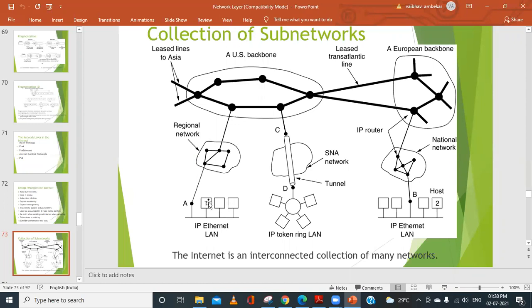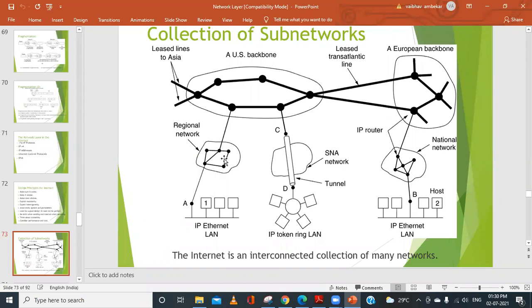So you can see that here we have a computer that is the source, and we have the destination host. Both the source machine and the destination machine are connected to the local Ethernet LAN, or local area network. And then we have a local router. This can be my college or my organization or office. From this, it will go to the regional network. The regional network may be located in Karnataka, at the head of the state, that is in Bangalore, and so on.